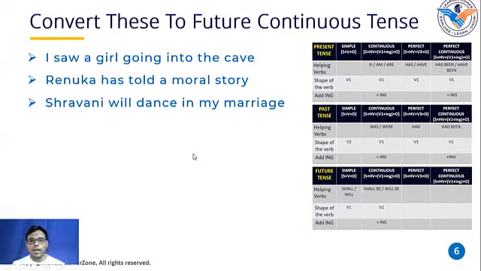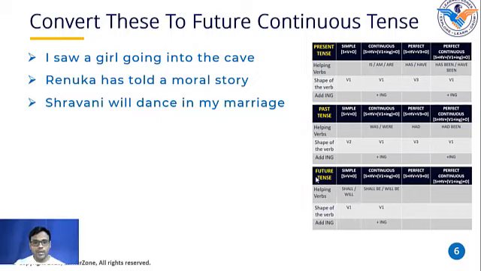Smita, I want you to read this sentence and tell me in which tense this sentence is written. Sir, in simple future tense. Shravani will dance in my marriage. Okay. This is in simple future tense. Can you please tell me why? Helping verb is will and first shape of verb.